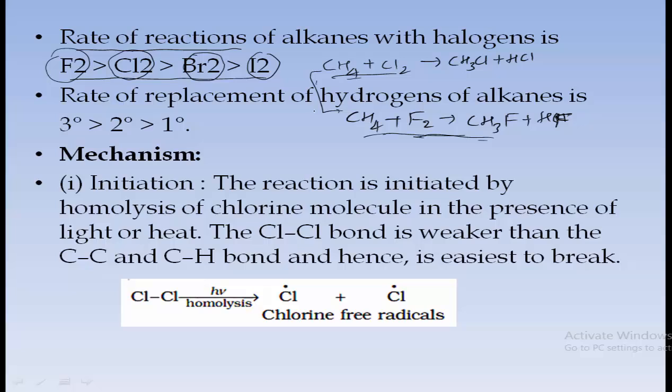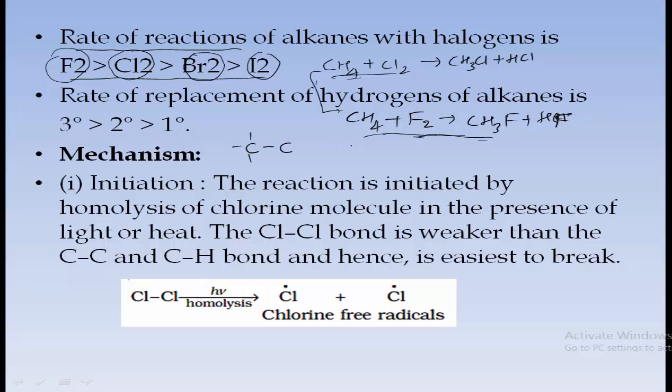So again, suppose we take primary, secondary, tertiary alkanes. Primary means if the carbon atom is attached to only one other carbon atom, then it is said to be a primary carbon, and such an alkane is said to be a primary alkane. The remaining are hydrogen atoms.